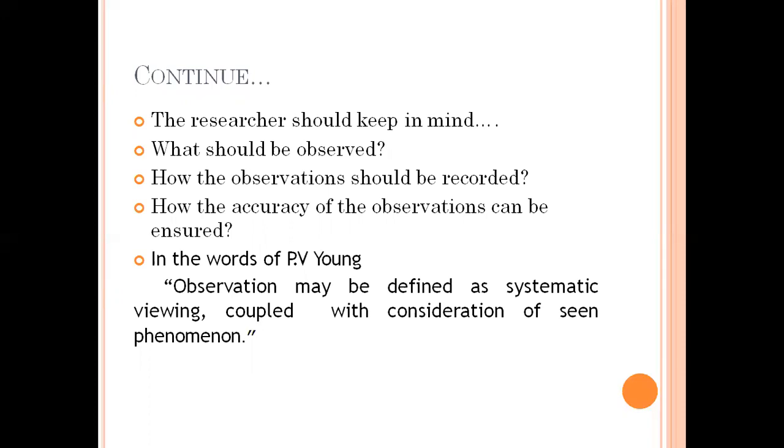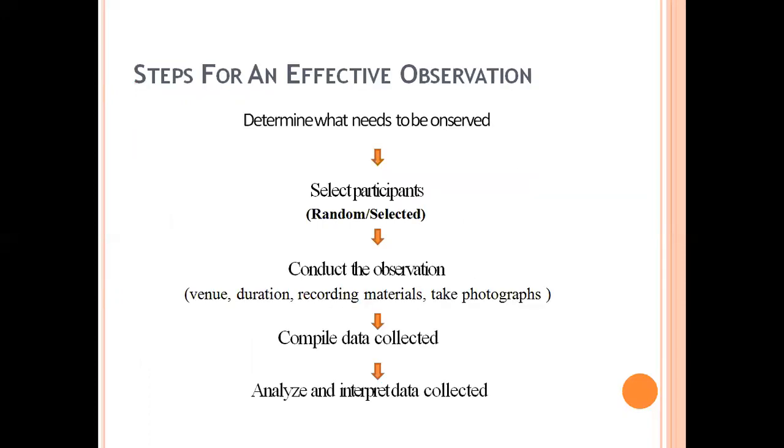In the words of P.V. Young, observation may be defined as systematic viewing coupled with consideration of seen phenomenon. Different steps for an effective observation. First step is to determine what needs to be observed. Before starting the observation, an investigator must decide what criteria or which things he has to observe.